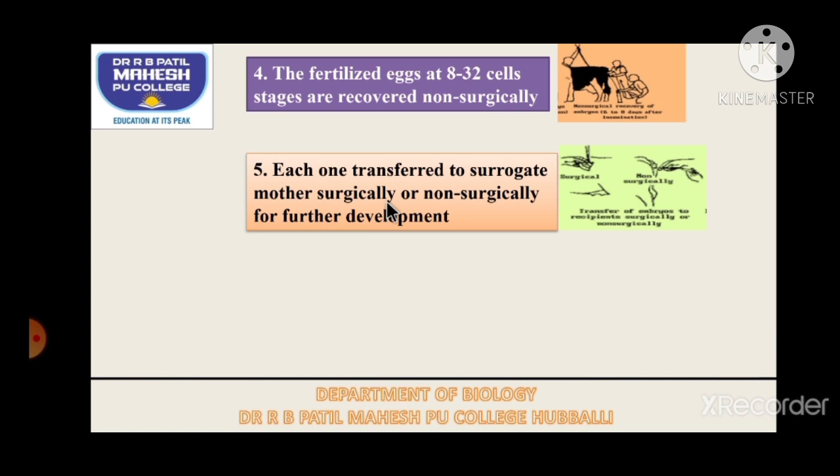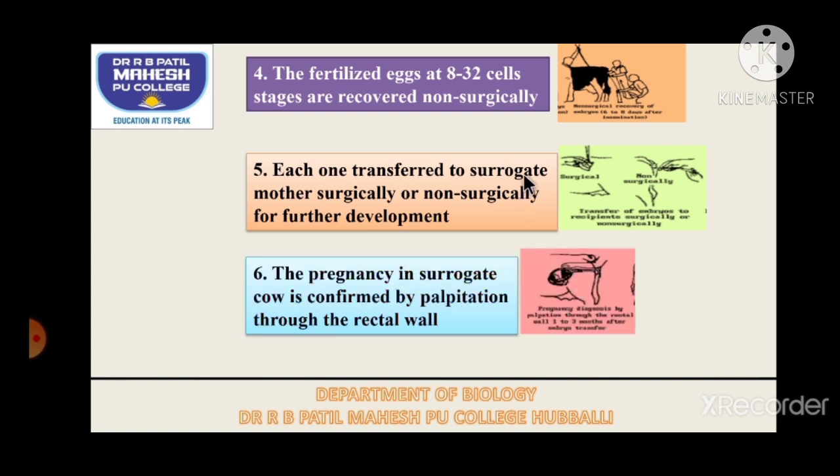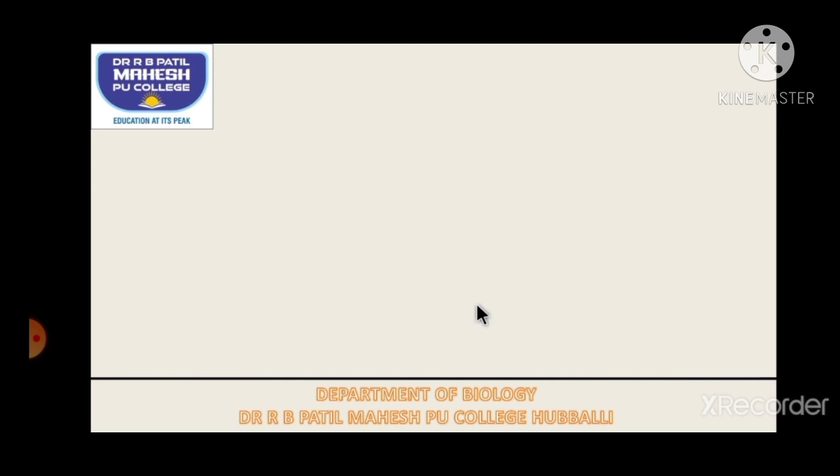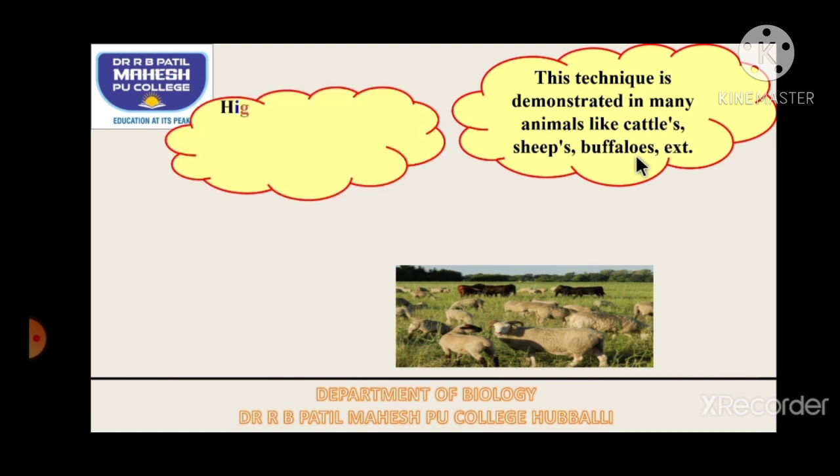We can do this surgically or non-surgically by once again using the retrovaginal method, using the catheter with the help of an expert technician. So these are the 5 important steps. After the 5th step, what happens? The pregnancy in the surrogate cow is confirmed by palpation through the rectal wall, and that is followed by the delivery of the calf. So this technique of MOET, multiple ovulation and embryo transfer, has been demonstrated in many animals like cattle, sheep and buffaloes, etc.